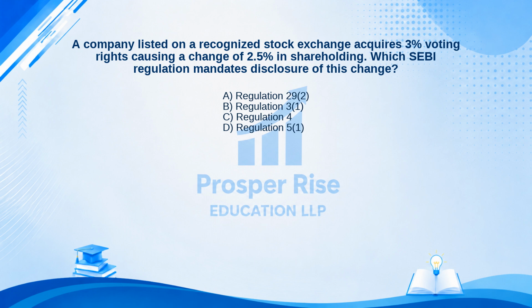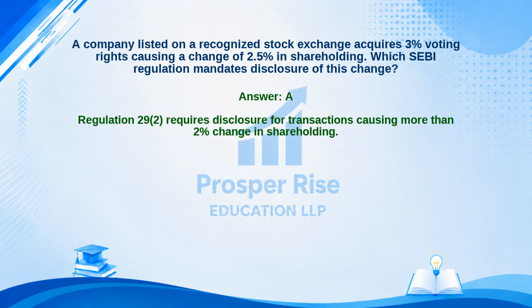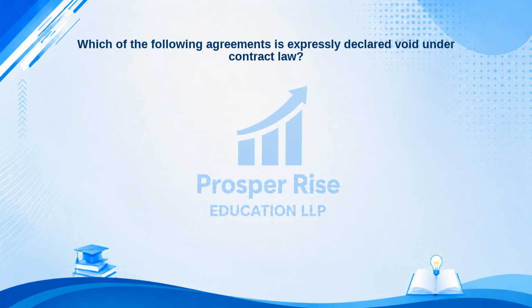The correct answer is Option A. Let's see why. Regulation 29(2) requires disclosure for transactions causing more than 2% change in shareholding. Let's look at this next question.